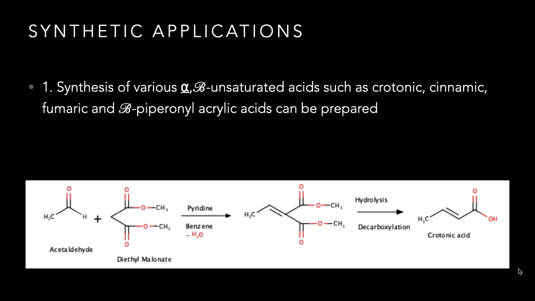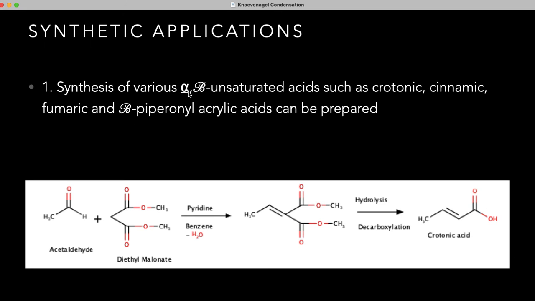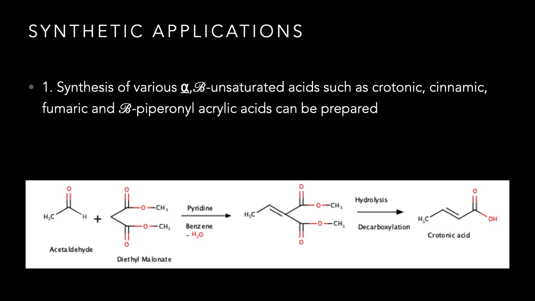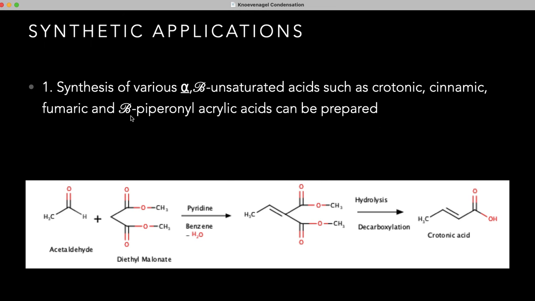Okay, let us see the synthetic applications of the Knoevenagel reaction. By using the Knoevenagel reaction, we can synthesize various alpha beta unsaturated acids such as crotonic acid, cinnamic acid, fumaric acid, and beta piperonyl acrylic acid. They can be prepared by using the Knoevenagel reaction.